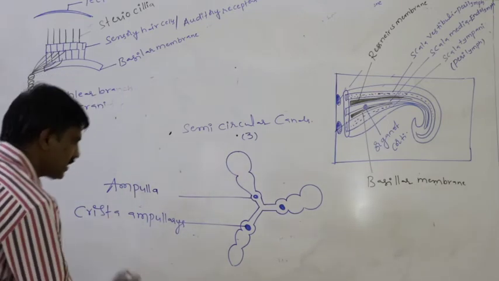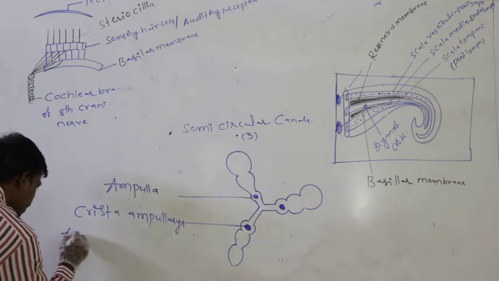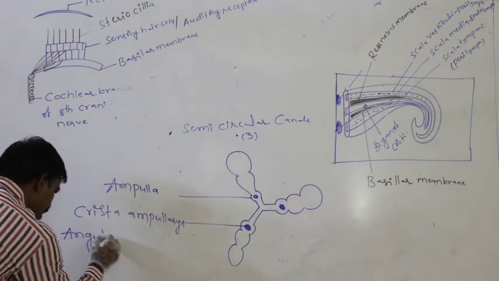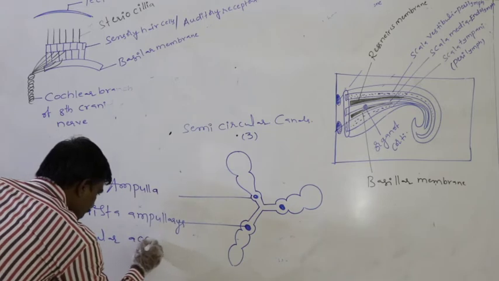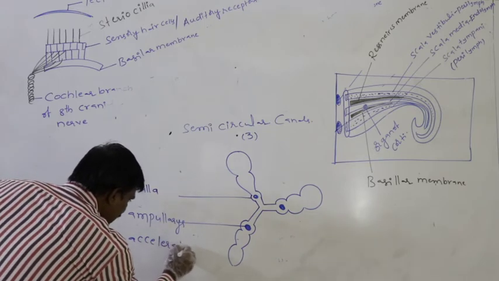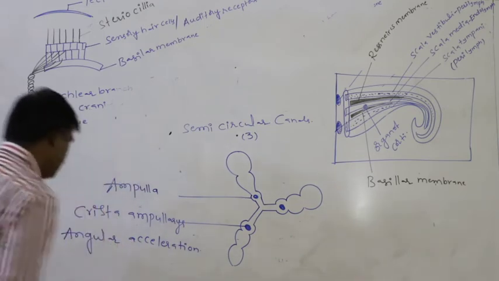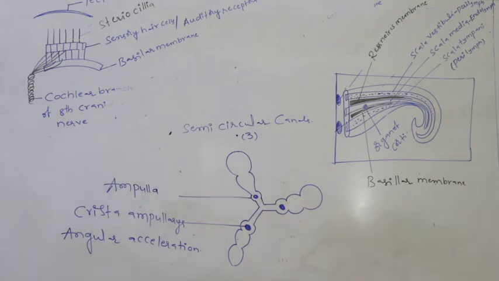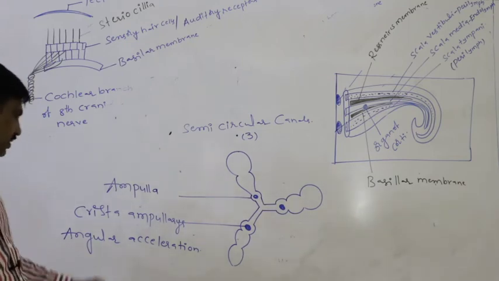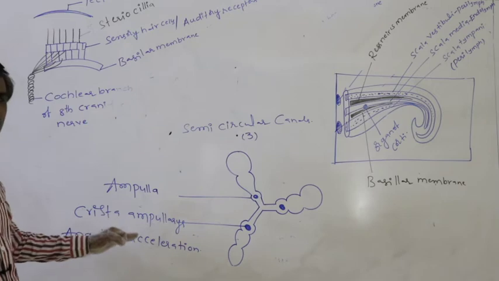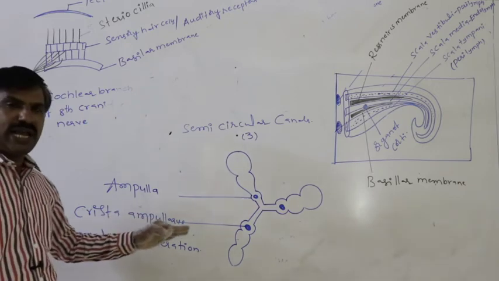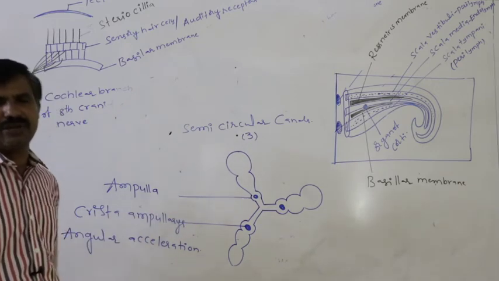Definitely, the crista ampullaris is useful for angular acceleration. Crista ampullaris is principally useful for angular acceleration.